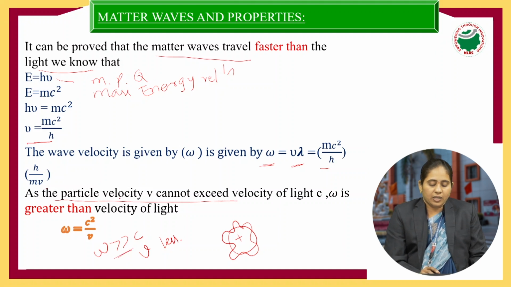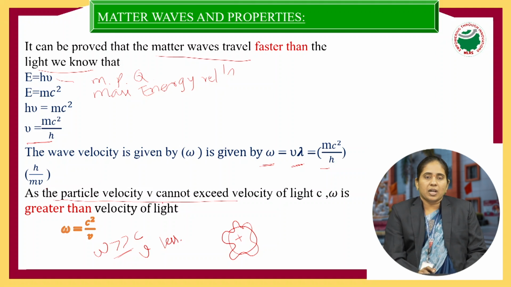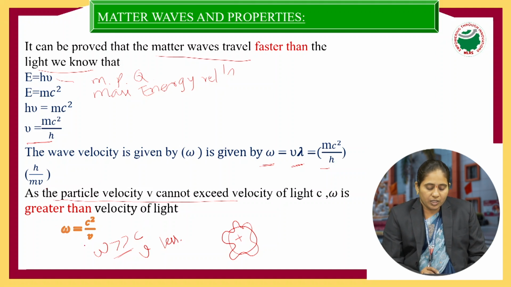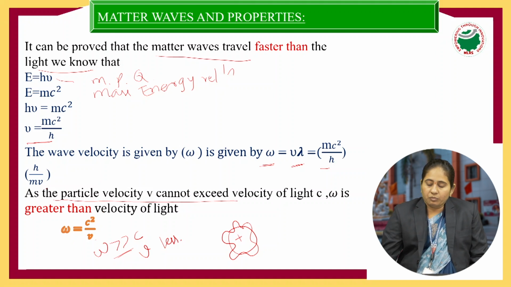As the particle velocity cannot exceed the velocity of light, the matter wave velocity is greater than the velocity of light. Here v is in the denominator, so if v is less compared to c, then obviously omega will be much greater than c. That's why matter wave velocity is much greater than the velocity of light. So that's about matter waves and their properties, which are based on the de Broglie hypothesis and its wavelength.